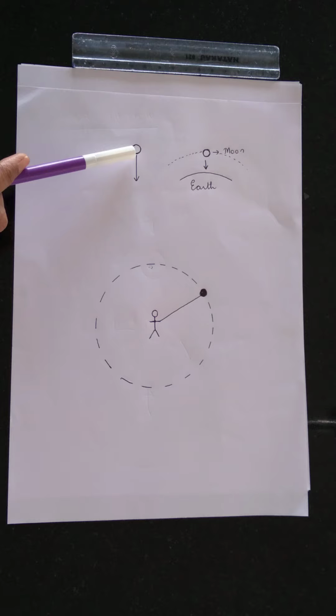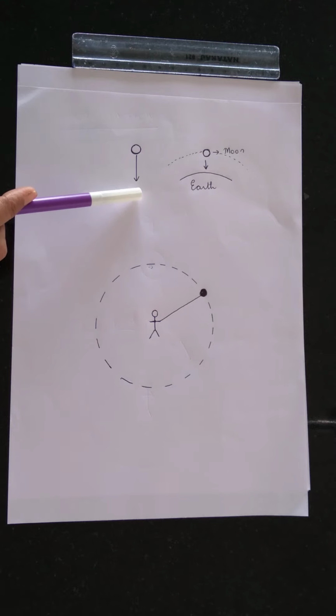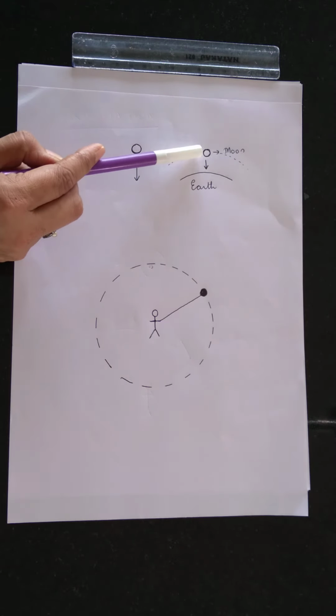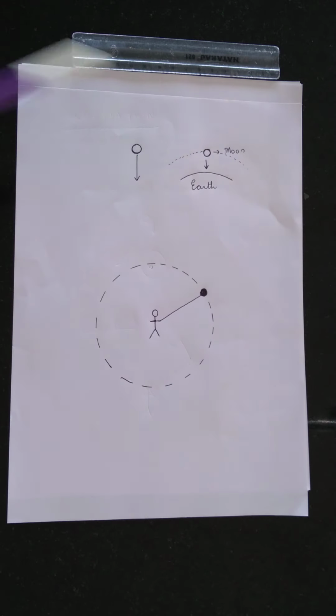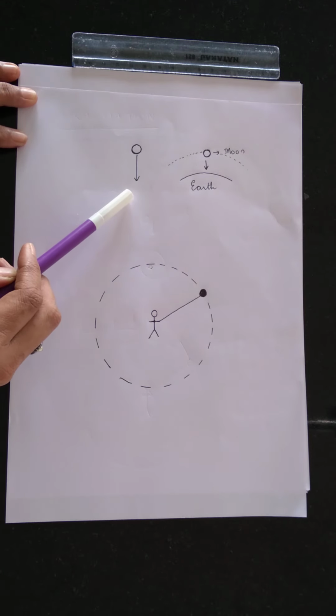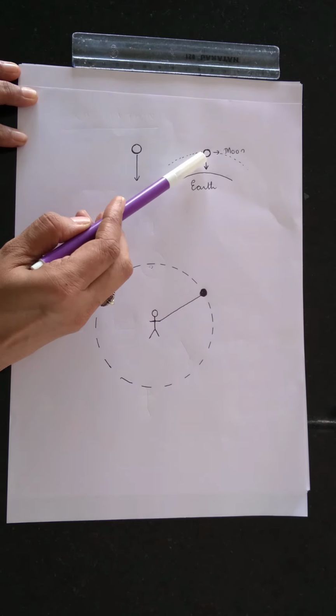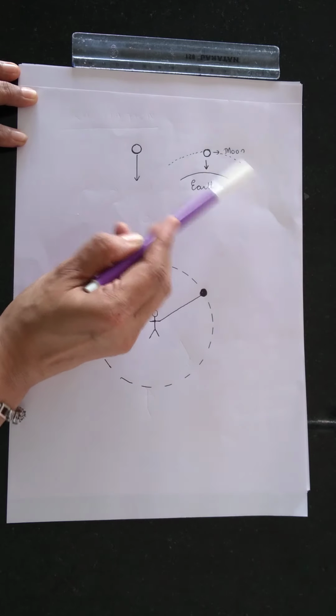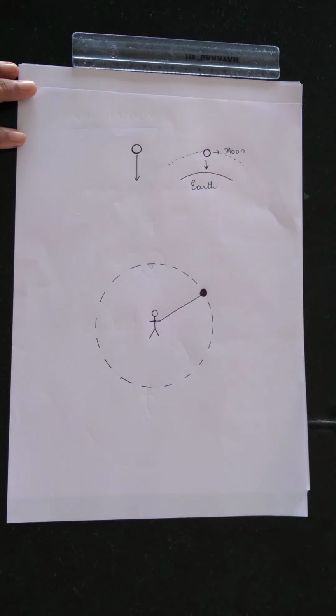One force which is attracting the object towards the earth, and another force which is keeping the object move along a circular path. Now Isaac Newton, a physicist, felt that the same force is responsible for making this object move towards the earth's surface, and the same force is responsible for making the object move along a circular path.